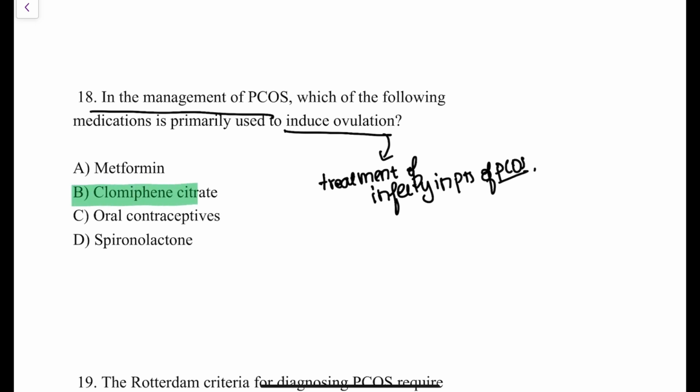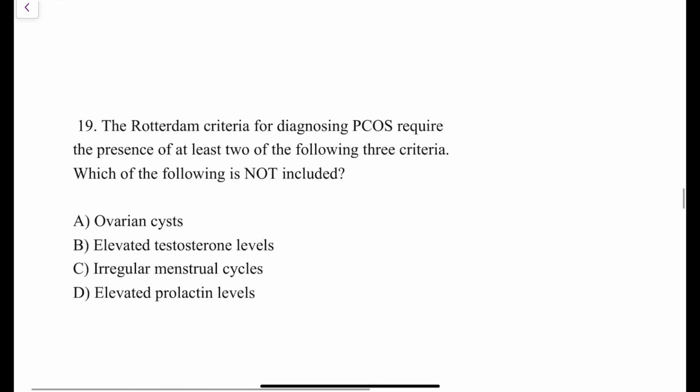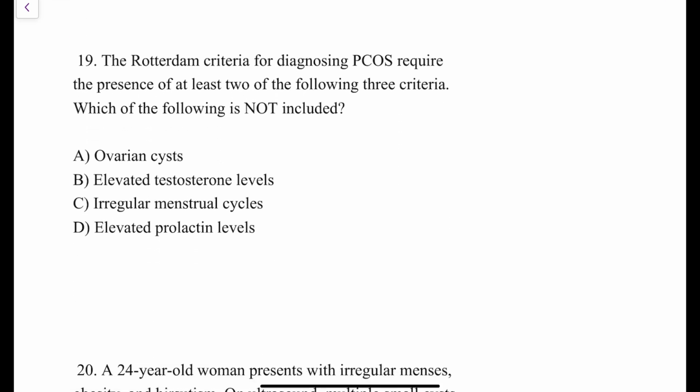If letrozole is not given in the options, the next thing you can select is clomiphene citrate. So the answer over here is clomiphene citrate. Metformin is used only for insulin resistance, so it induces insulin sensitivity. Oral contraceptives don't have any effect to induce ovulation. Spironolactone is an anti-androgenic drug, it has nothing to do with ovulation. So clomiphene citrate is the answer for this question. If letrozole is given in the options, let's say for example instead of metformin, letrozole is given, then the option will become letrozole, right?